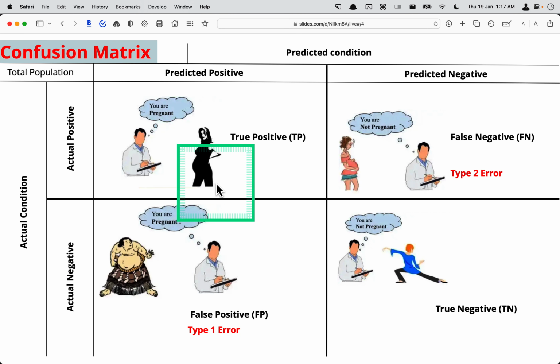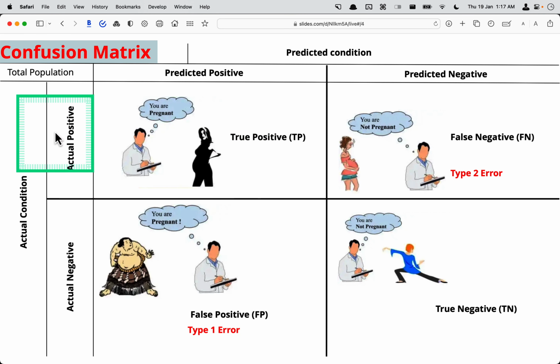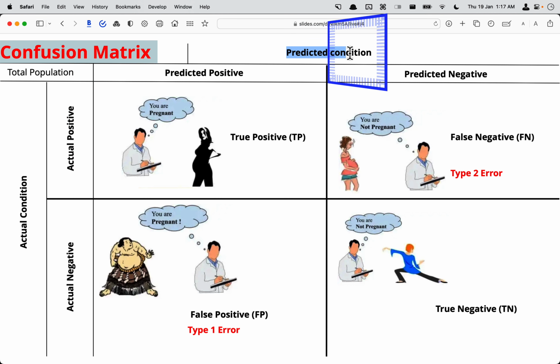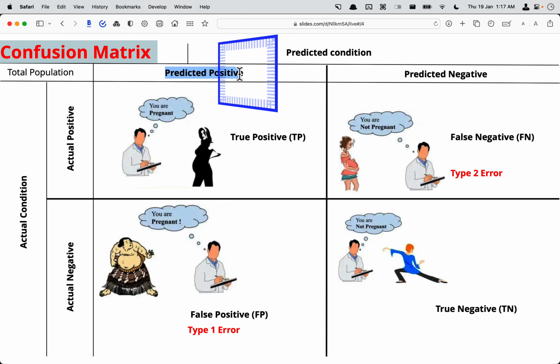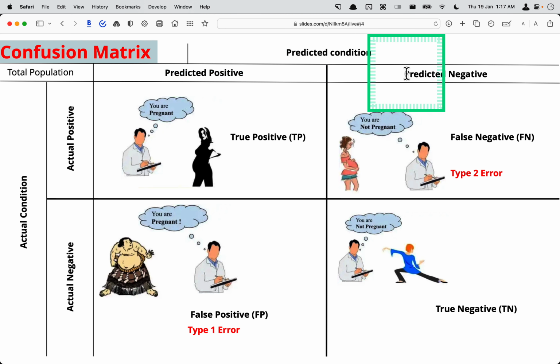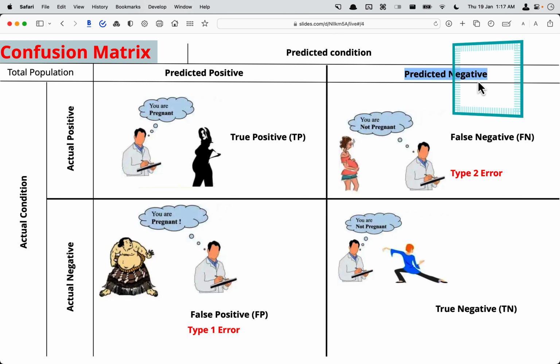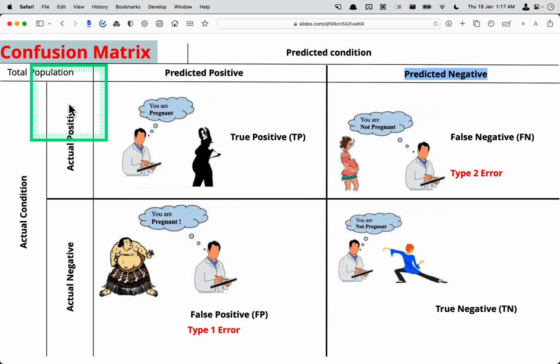So next is the confusion matrix. The confusion matrix looks something like this. You have the predicted condition, what you are trying to predict. The first is predicted positive, where you have predicted something to be positive, and this side is where you have predicted something to be negative. So this is a matrix, and on this side you have the actual condition. Actual positive and predicted positive means this is a good case. And in the same way, actual negative and predicted negative.